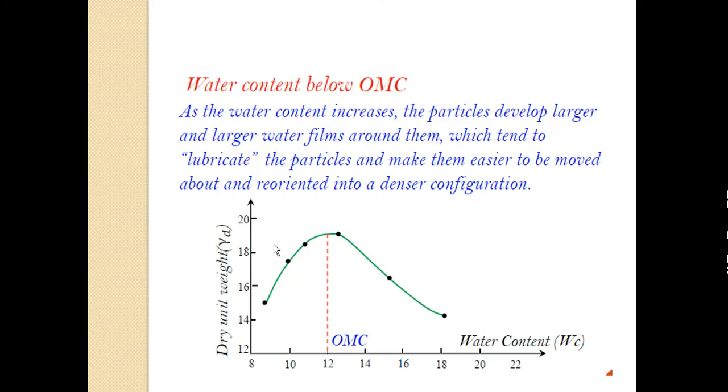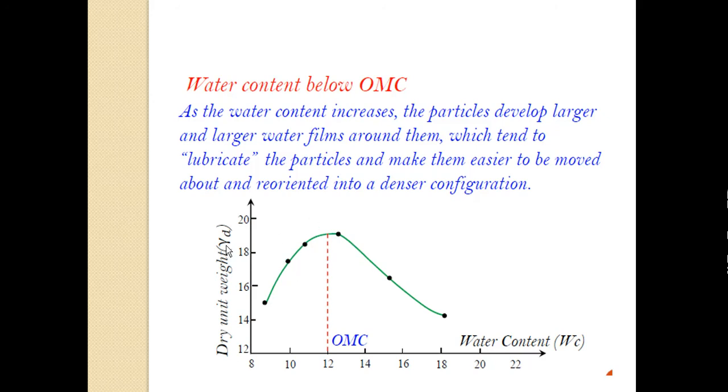So what is the effect of water in this portion? Here, as the water content increases, the particles develop larger and larger water films around them, which tend to lubricate the particles and make them easier to be moved about and reoriented into a denser configuration. So in this region, as we increase the water content, the dry density also increases because the water acts as a lubricating agent and improves the denser packing. That is the reason why the dry density is increasing here. This is the effect of water in the region below OMC.